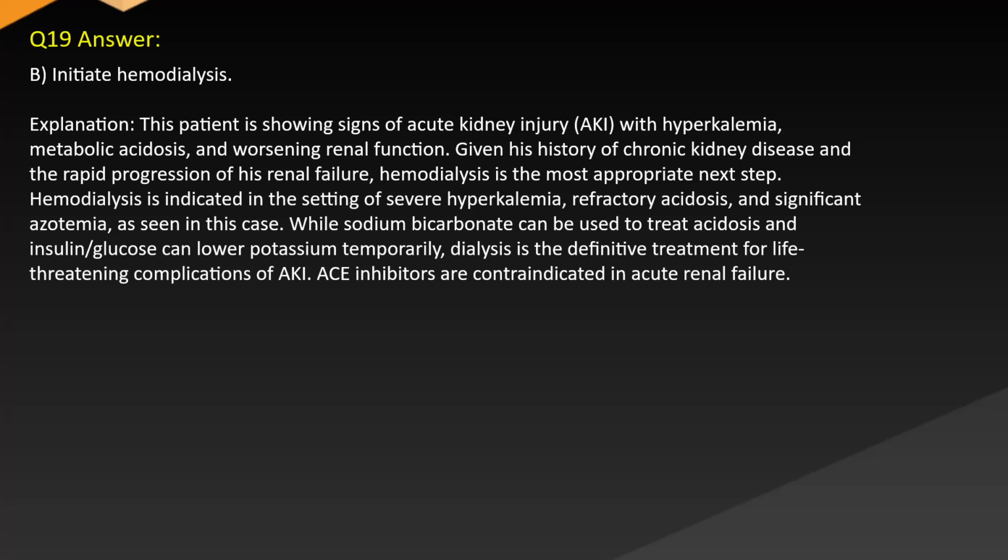Answer: B. Initiate hemodialysis. Explanation: this patient is showing signs of acute kidney injury, with hyperkalemia, metabolic acidosis, and worsening renal function. Given his history of chronic kidney disease and the rapid progression of his renal failure, hemodialysis is the most appropriate next step. Hemodialysis is indicated in the setting of severe hyperkalemia, refractory acidosis, and significant azotemia as seen in this case. While sodium bicarbonate can be used to treat acidosis and insulin with glucose can lower potassium temporarily, dialysis is the definitive treatment for life-threatening complications of acute kidney injury. ACE inhibitors are contraindicated in acute renal failure.